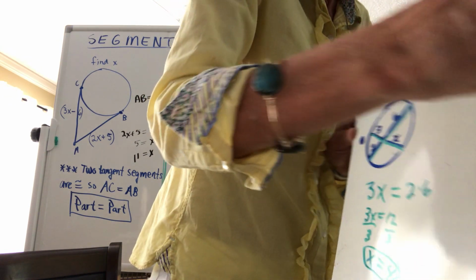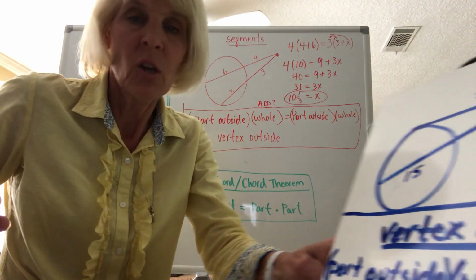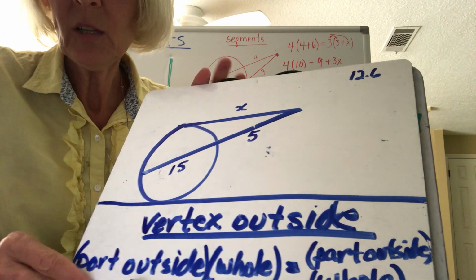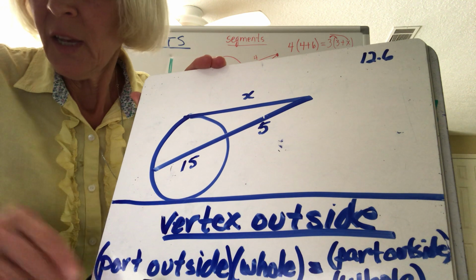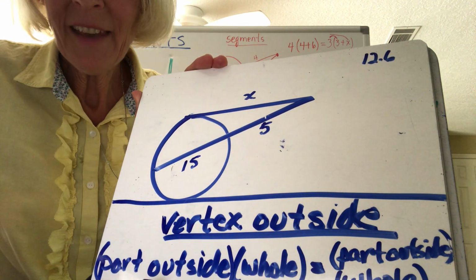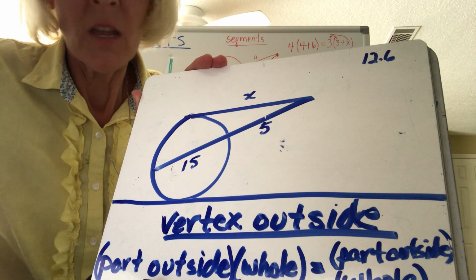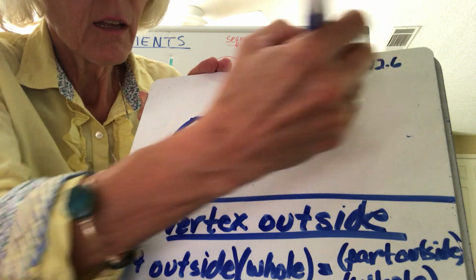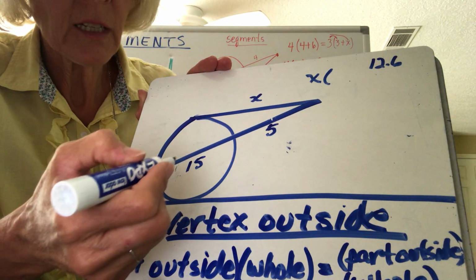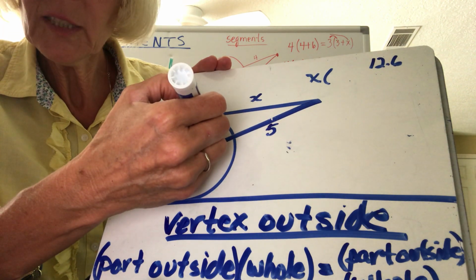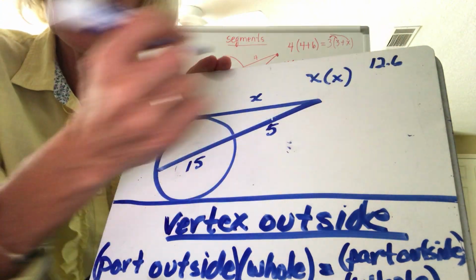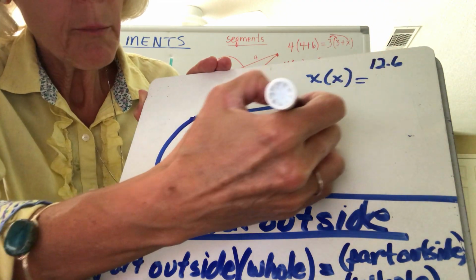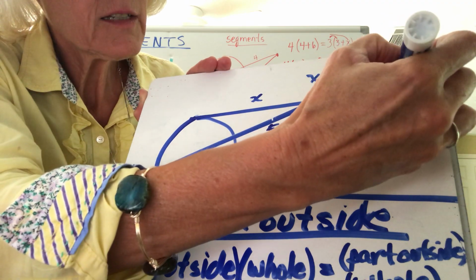So let's take a look and see what happens there then. What happens when I end up, like on this one, I have the vertex outside, so I am going to be looking at part outside times whole equals part outside times whole, but now I have a tangent segment. Now notice they're not both tangent segments, so I'm not going to multiply just saying they're equal. This one is the secant. So I'm going to do it just the same way though. The part outside and the whole segment are the same thing. That's the only difference. So part outside times whole equals part outside times whole.